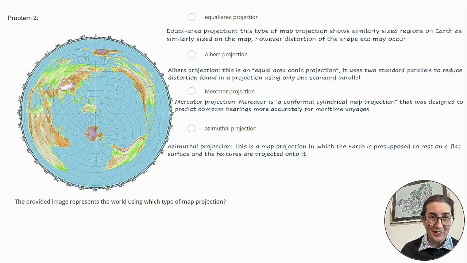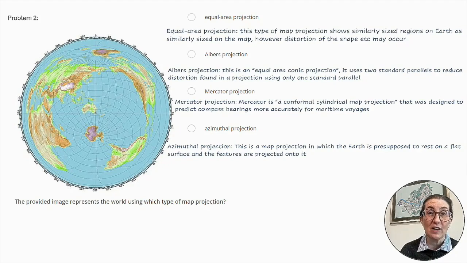Problem number 2. The provided image represents the world using which type of map projection? Equal area projection, Albers projection, Mercator projection, or azimuthal projection? Let's review each of them. Equal area projection. This type of map projection shows similarly sized regions on Earth as similarly sized on the map.